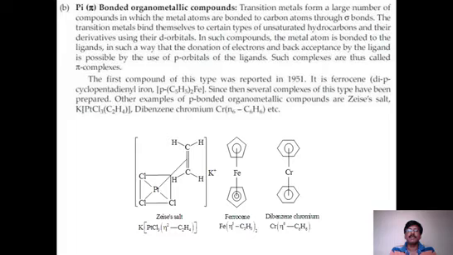Here a pi complex is formed between the pi electrons of the organic molecule and the empty orbitals of the metal, through sharing of electrons and overlapping of orbitals, due to which pi bonded organometallic compounds are formed.